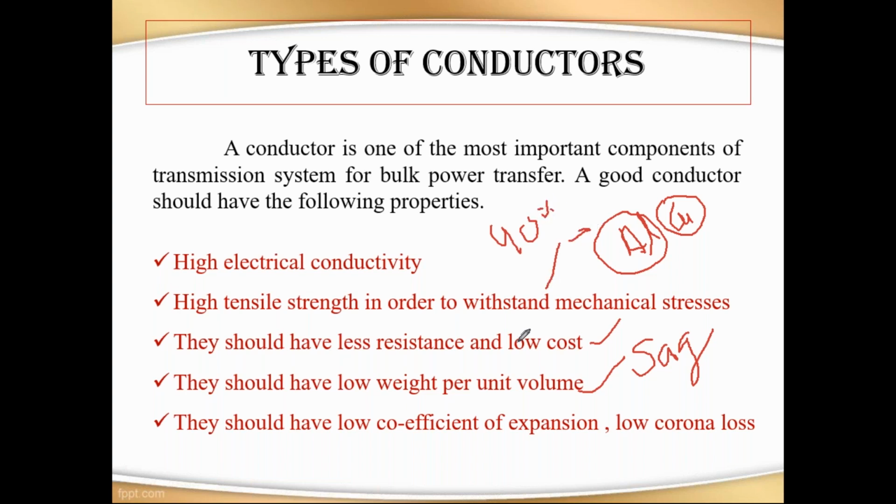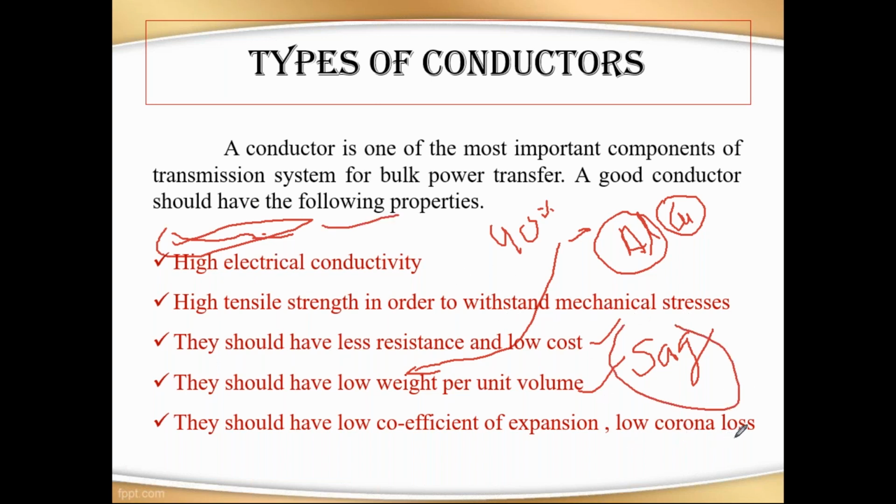The main reason is it is low weight when compared to the copper. And they should have low coefficient of expansion and low corona loss. Low coefficient of expansion means generally every metal changes its property based on the environmental condition. Suppose if you keep a metal in high temperature, what will happen? It will expand. If you place this conductor in a cold place, it will contract. It means that the coefficient of expansion depends on that. It is one of the factors for the conductor. If the expansion is more, there is a chance of sag occurring.